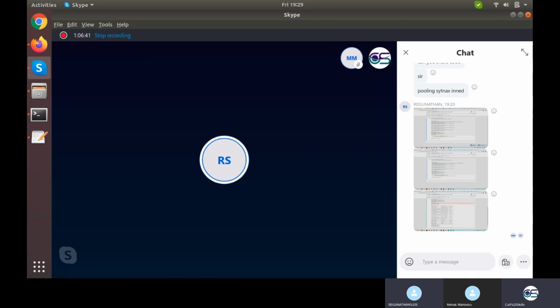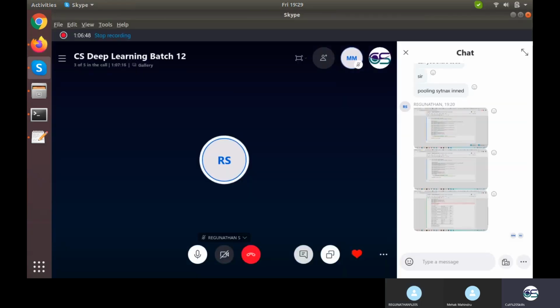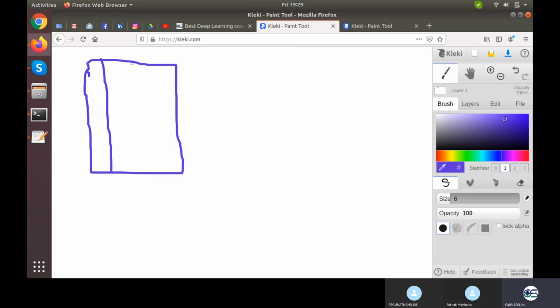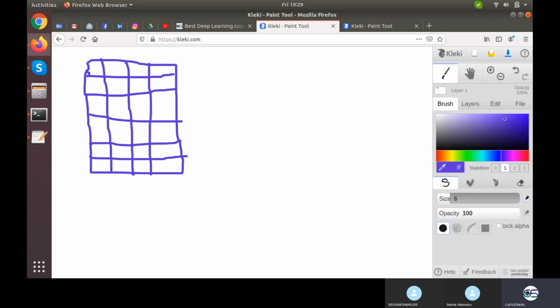Sir, can you explain strides, that I didn't understand? Okay, I'll be explaining strides. No worries. My screen is visible. Yes. So what does a stride do basically? Suppose this is what my image is. Now this image is of 5 by 6 or 5 by 7 or something like that. Let's suppose 4 by 5. So 4 by 5 or 4 by 6 type of image I'm having.